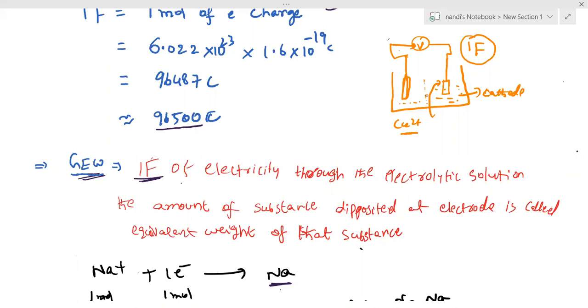I already discussed one normality calculation. When we are doing normality, we are using gram equivalent weight, molecular mass by n factor. For H2SO4, the n factor is 2. Like that. Equivalent weight means gram molecular mass by n factor.